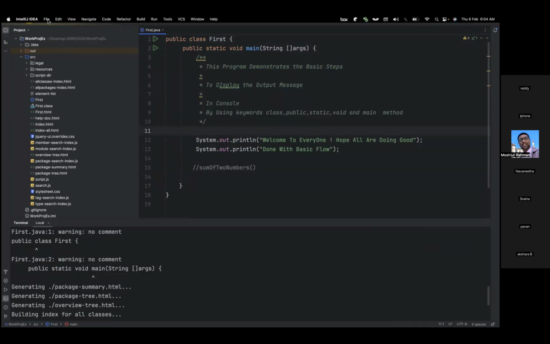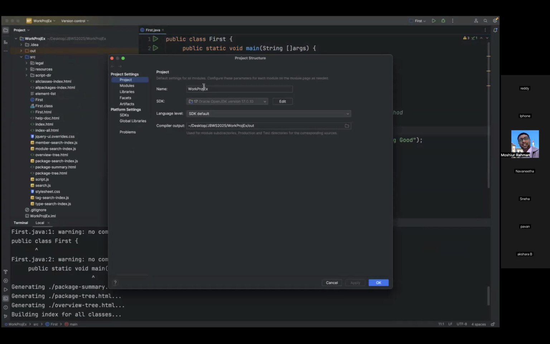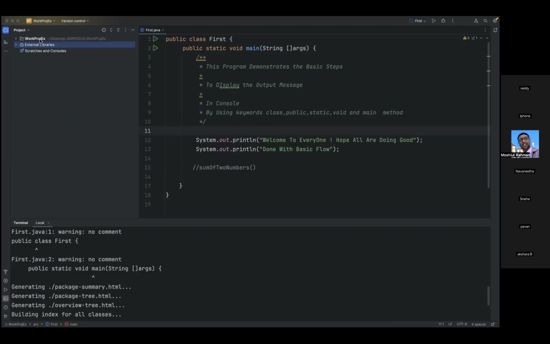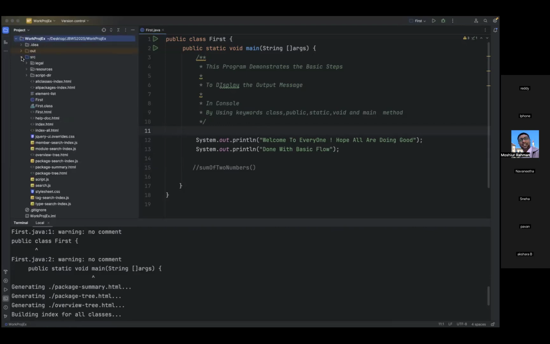How can I confirm Java is working? By seeing this, you can confirm. I have integrated Java. You see, right? SDK, software development kit. I'm using a Java software here. Now cancel it. This IDE is giving you a project hierarchy, a project structure, which can be easily understood with this kind of folder. By default, it generated. This is nothing but a development environment.